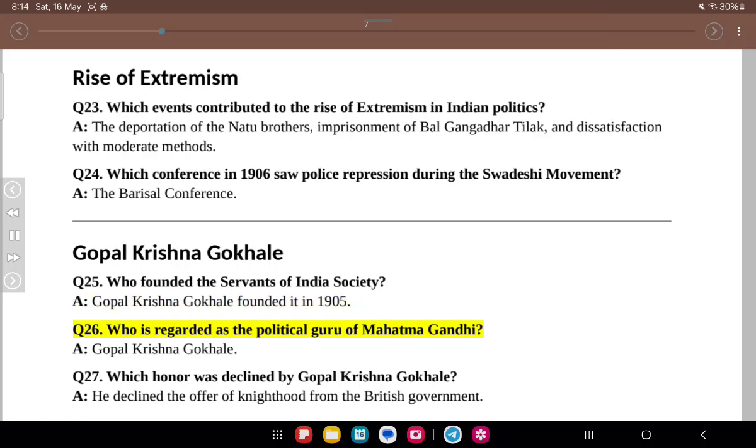Q26. Who is regarded as the political guru of Mahatma Gandhi? A. Gopal Krishna Gokhale. Q27. Which honor was declined by Gopal Krishna Gokhale? A. He declined the offer of knighthood from the British government.